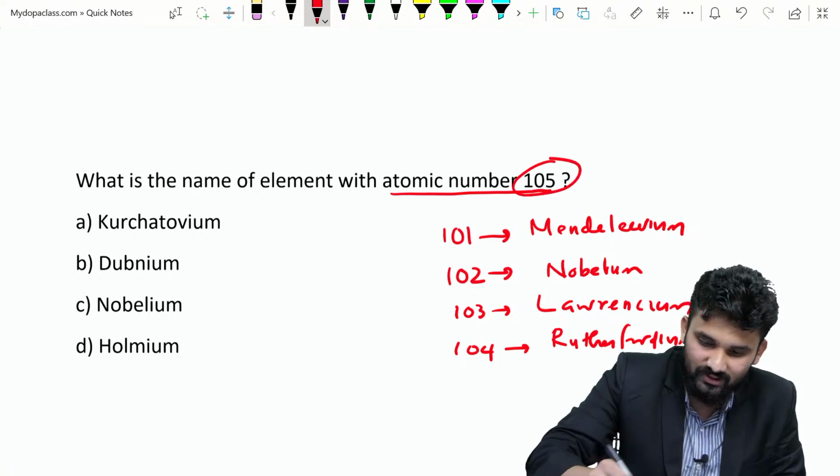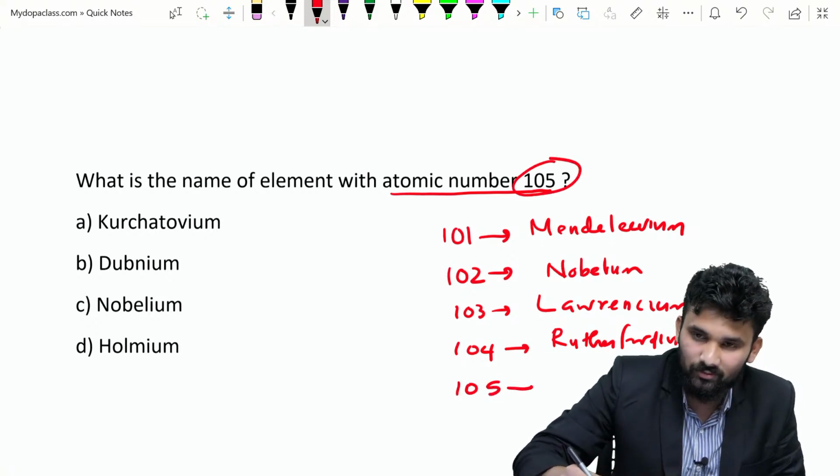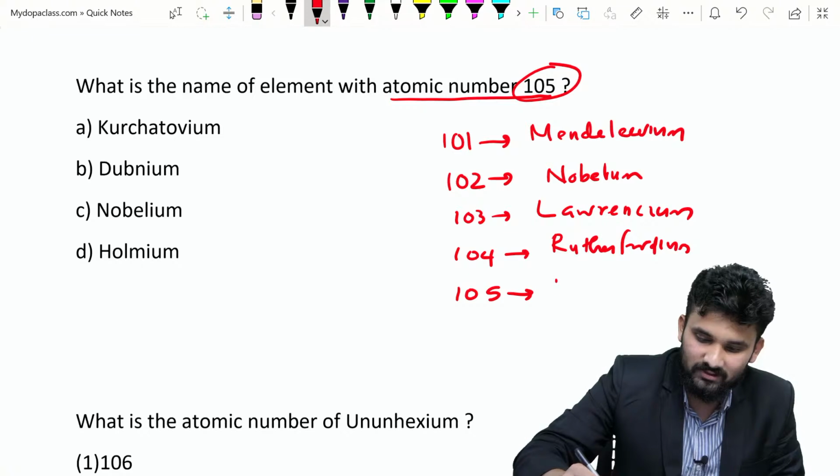The asked question is 105, and 105 is dubnium.